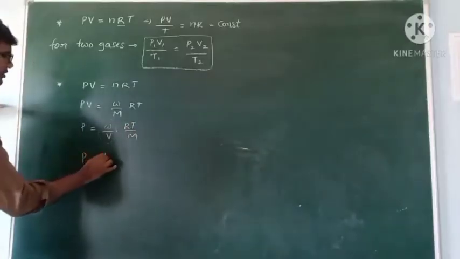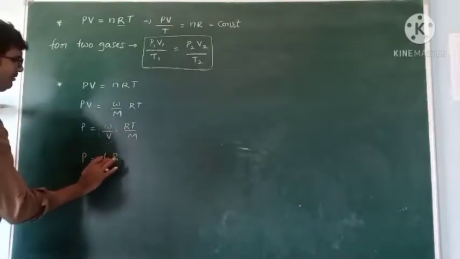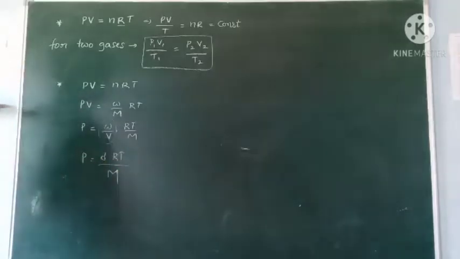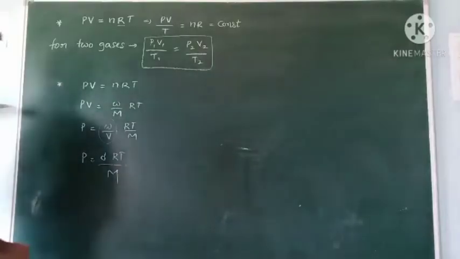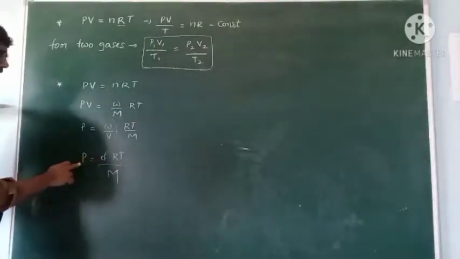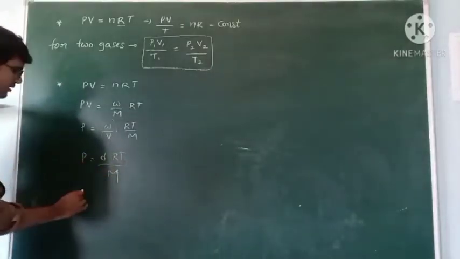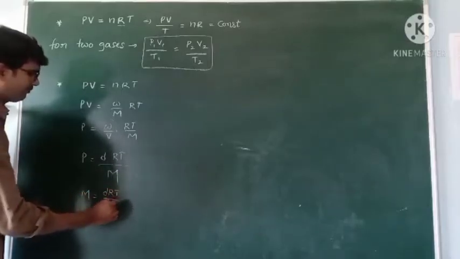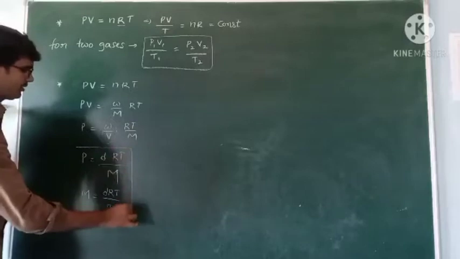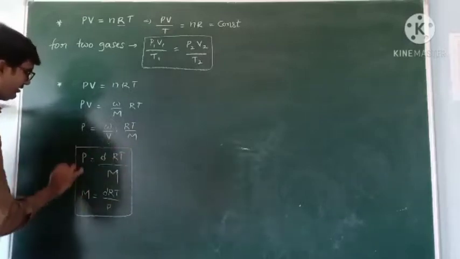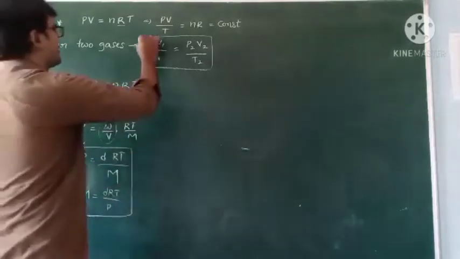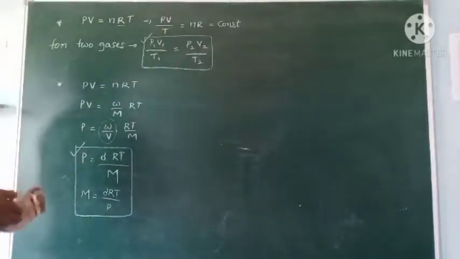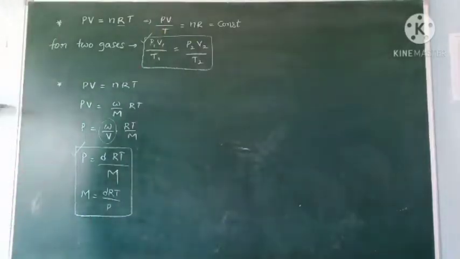So P is equal to dRT by M. This formula is useful for calculation of density, pressure, temperature, or molecular mass. Or write it like this: M is equal to dRT by P. These two formulas are also important for solving problems. This is about the ideal gas equation.